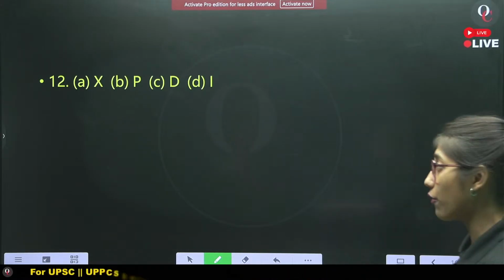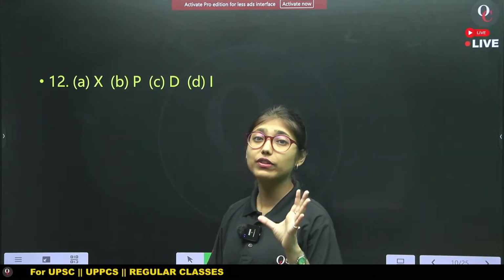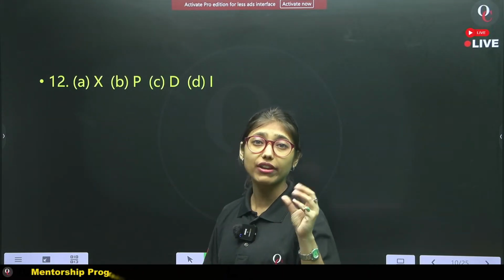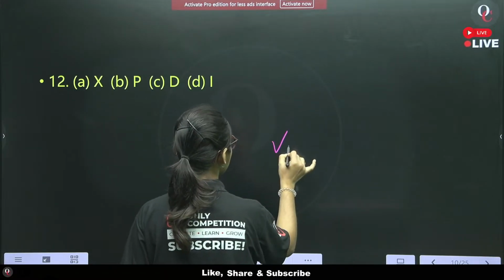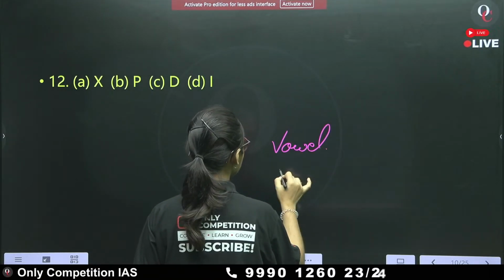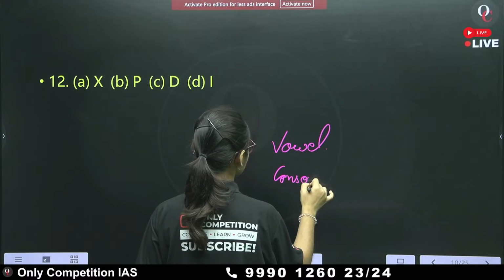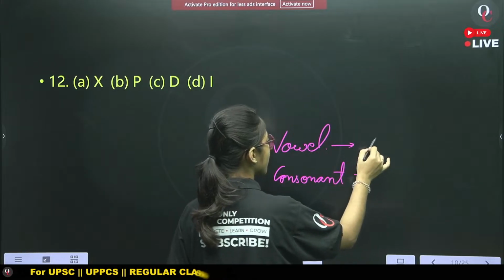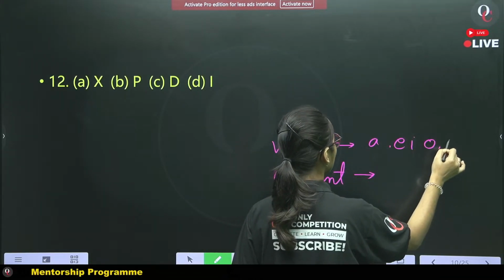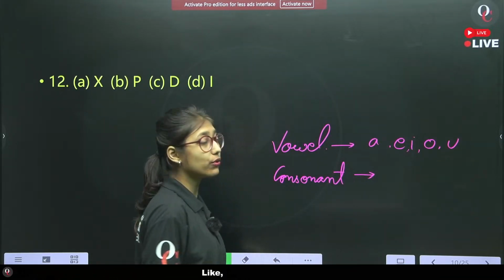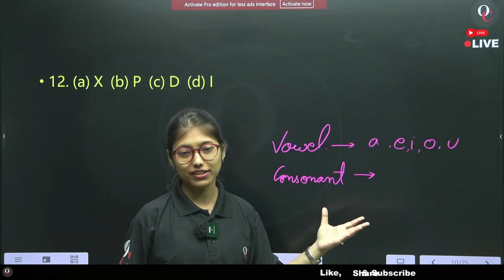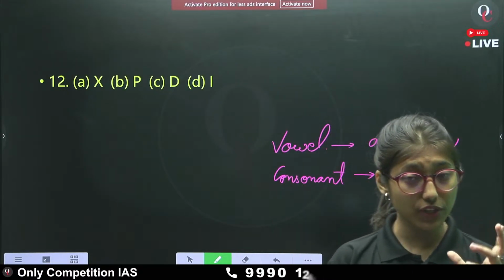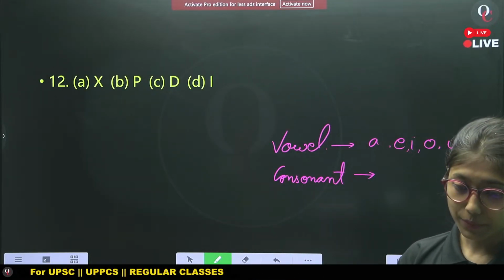Now if I tell you the pattern, you will laugh at your own self, because the basis of this particular question is very easy, and that is vowel and consonant. Vowels are what? A, E, I, O, U, and the others are consonants. Are you able to solve this question now after differentiating between vowels and consonants?